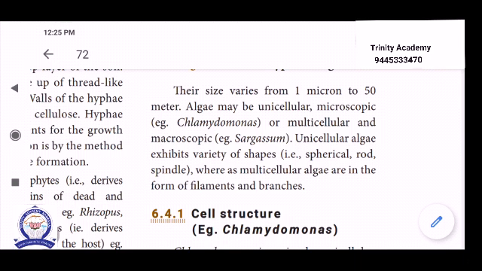Then unicellular algae exhibit a variety of shapes. Example, spherical, rod, spindle. These are the shapes of the algae. Whereas multicellular algae are in the form of filaments and branches. Generally unicellular ones are spherical, rod or spindle, whereas multicellular ones show filaments and resemble branch-like structures.